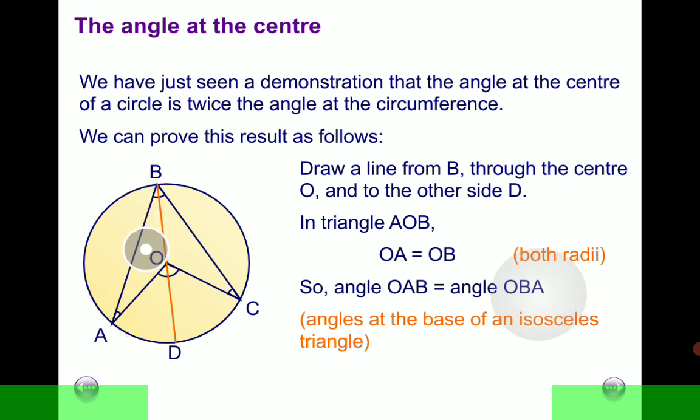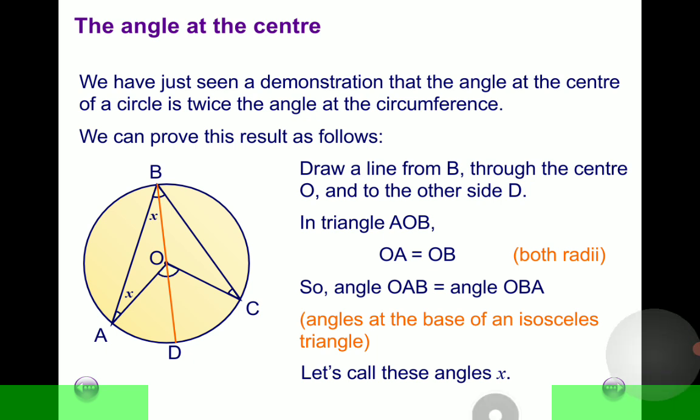OAB is equal to angle OBA. So these are again angles at the base of an isosceles triangle. So this angle is equal to that angle. We can label them with the letter x, then both angles will be marked with the same letter to show their equality. So these two angles are the same.